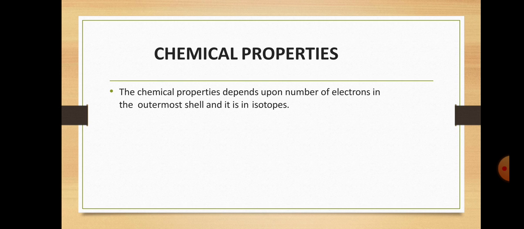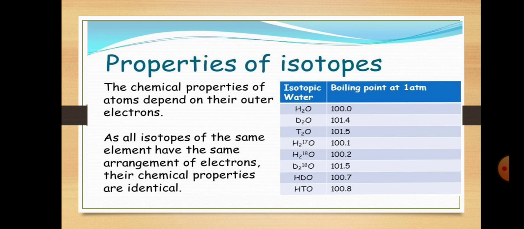Then we discuss the chemical properties. The chemical properties depend upon the number of electrons in the outermost shell, or the valence shell, of the isotopes. The chemical properties of the atoms depend on their outer electrons.